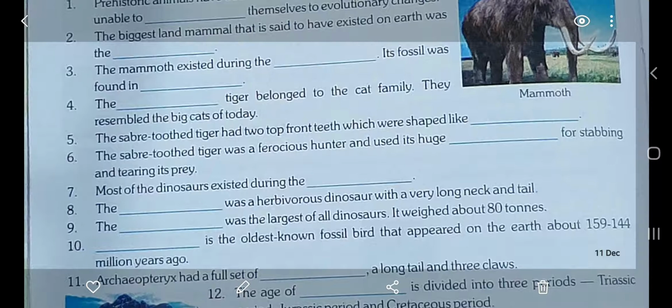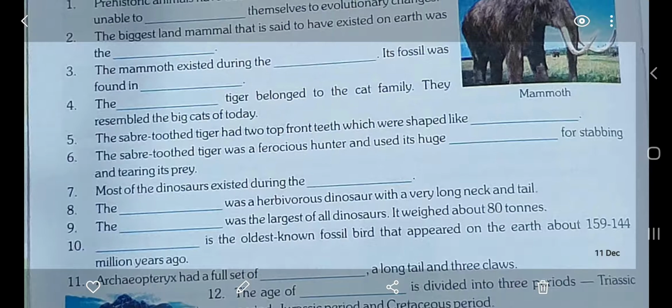Stab means, like we say, he stabbed his back. Stab means to attack someone with a dagger, with a pointed thing. So here the saber tooth tiger used to attack its prey with the help of its teeth by stabbing.